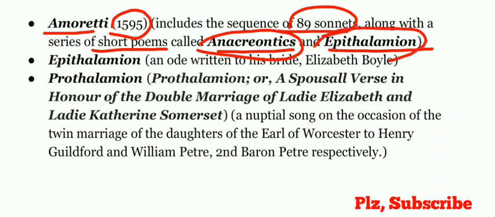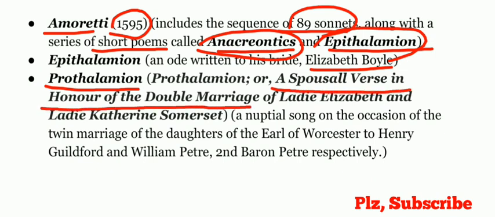Now, Epithalamion is an ode written to his bride Elizabeth Boyle. So, we can say that Epithalamion is a nuptial song which is composed on the occasion of his own marriage with Elizabeth Boyle. And Prothalamion has the full title A Spousal Verse in Honor of the Double Marriage of Lady Elizabeth and Lady Catherine Somerset.